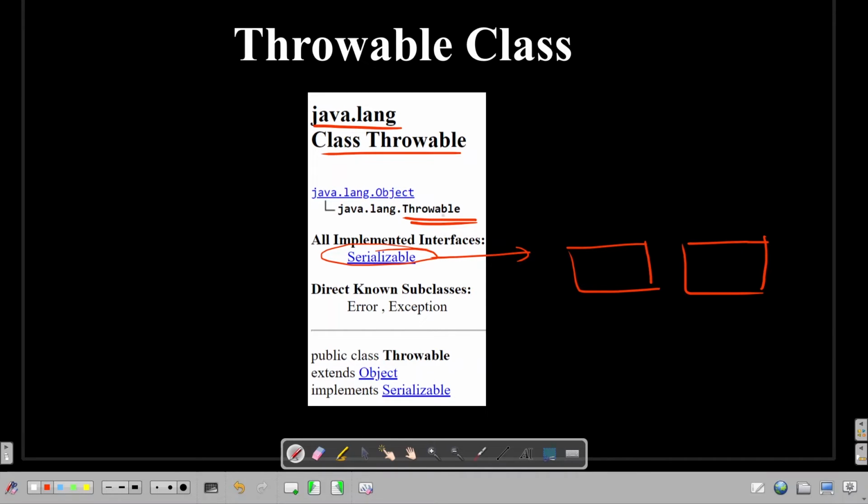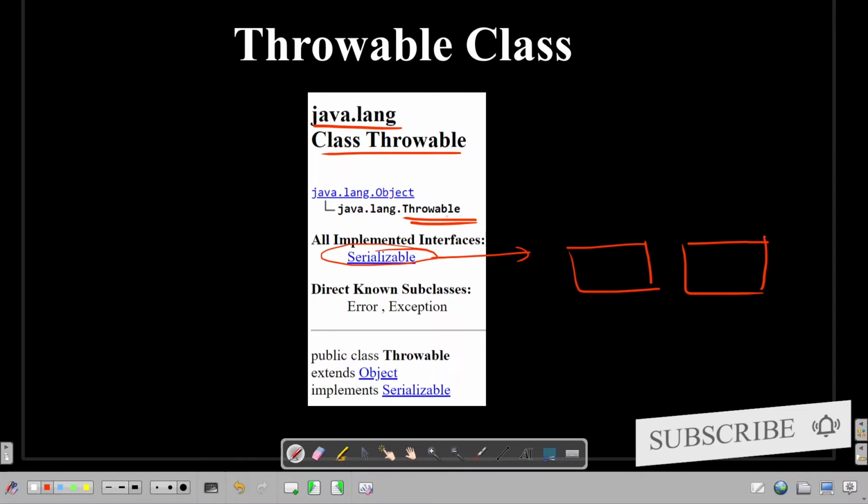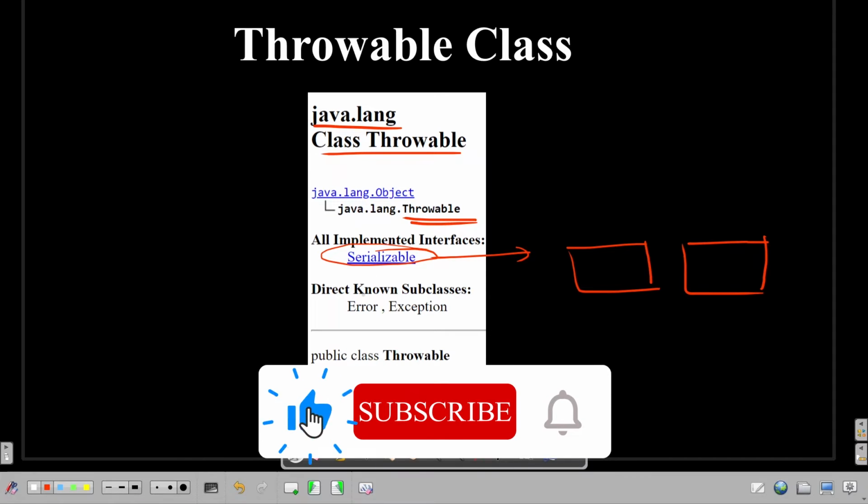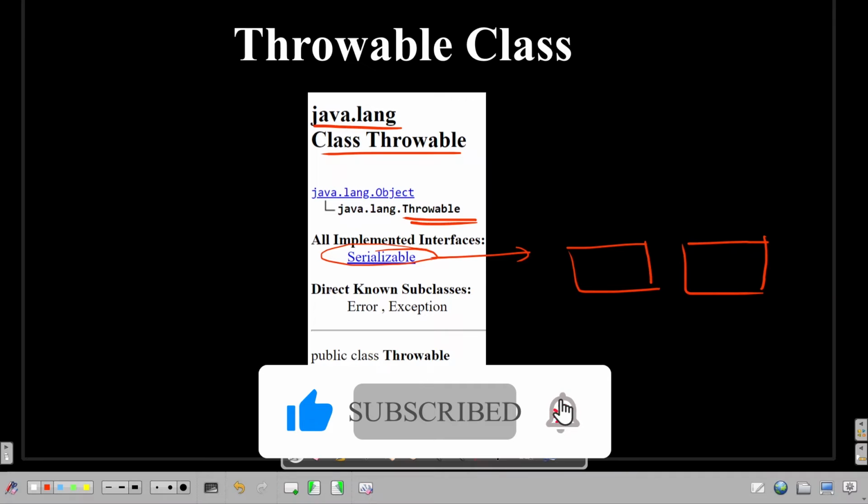So commonly the stack trace is written, it's serialized, and from the stack trace we get to know what the exact issue, exception, or error was. So everything is there in this Throwable class. We'll come to that also. I'll show you some of the methods in this Throwable class which are related to the stack trace also.